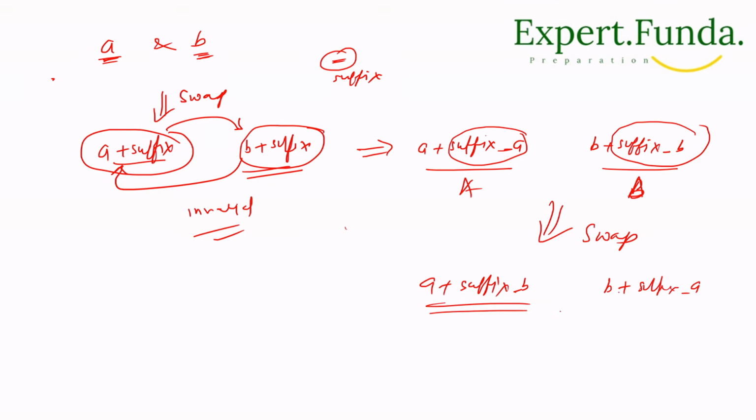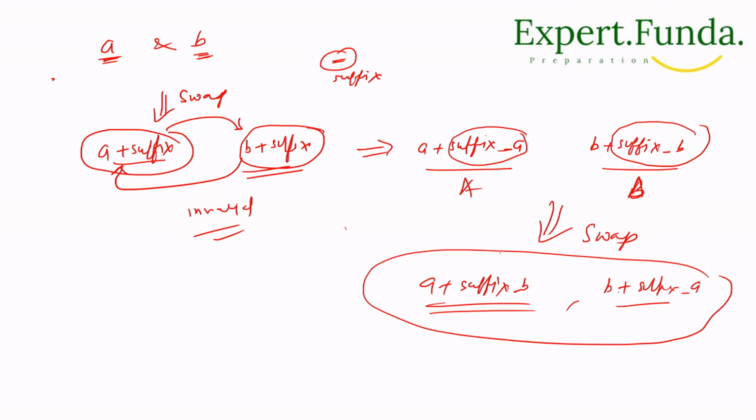So these two names will come. We can take here or here also, no problem. So these two names will be generated, and these two names are new names only if their suffixes are distinct. So here what we have to do? This suffix is a unique suffix, so this is also unique.